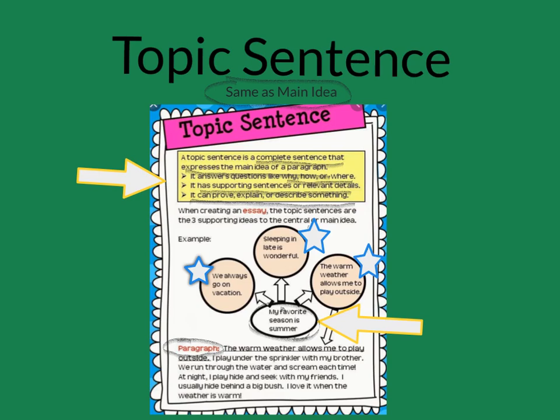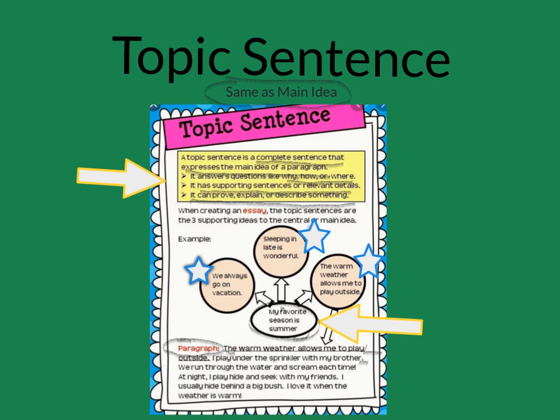Okay, the topic sentence is this first sentence right here, because everything else in the paragraph talks about the warm weather and how it allows you to play outside. So when I think about what could the topic be, I'm thinking that the topic would be summer.